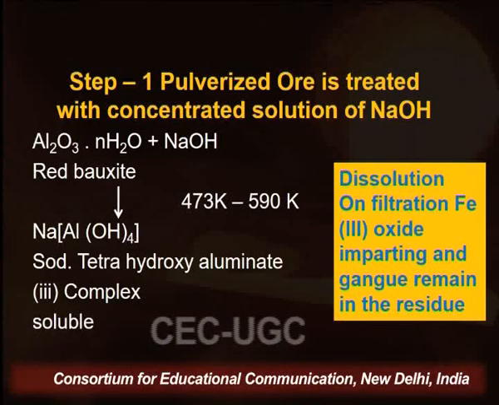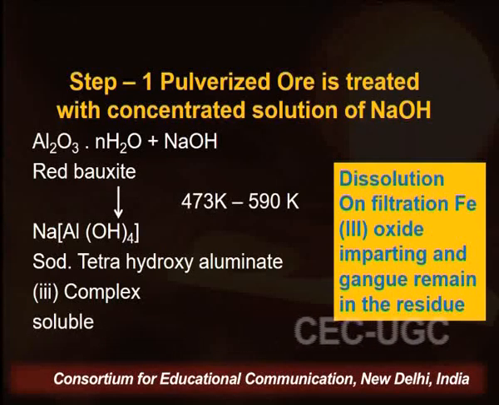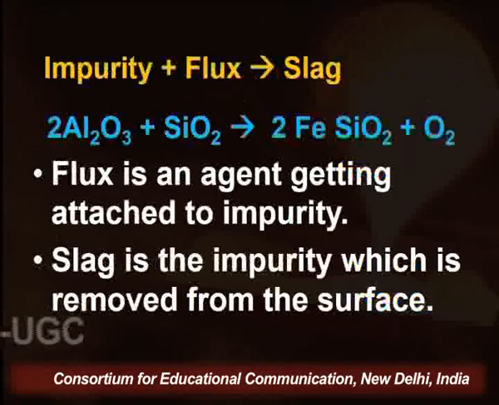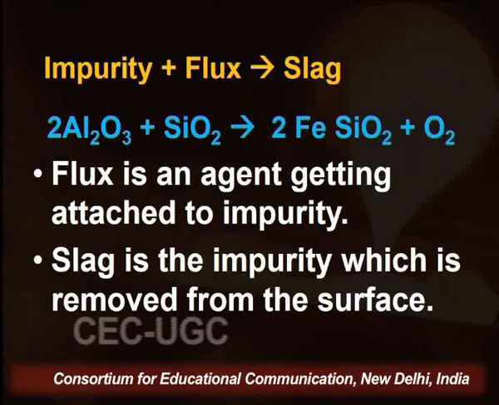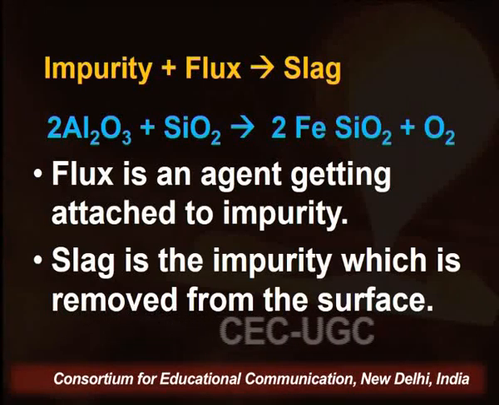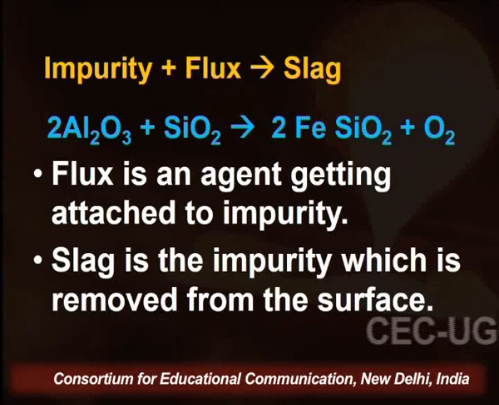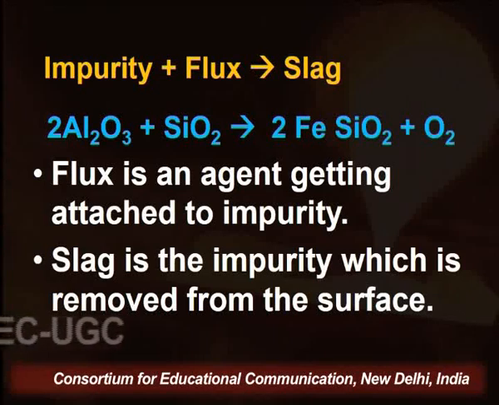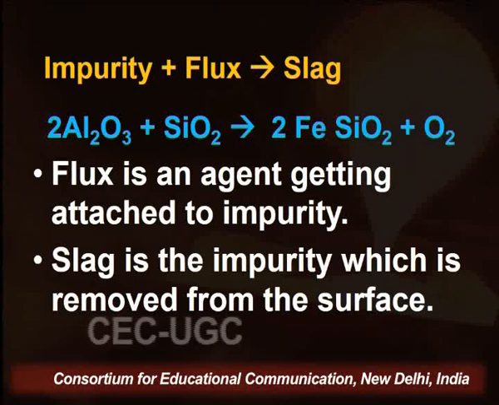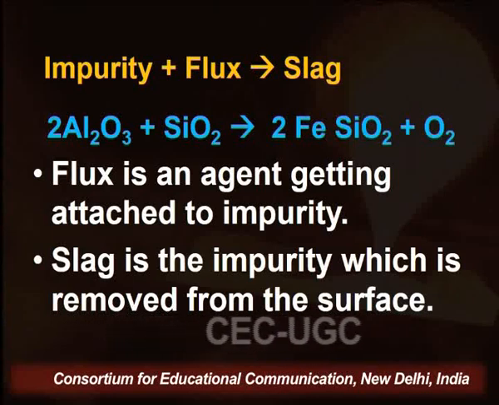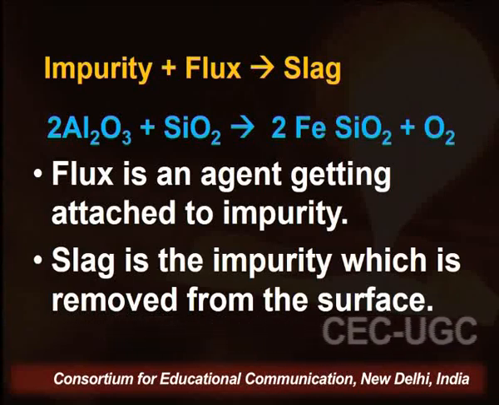So on filtration, iron(III) oxide impurity and gangue remain in the residue. Now the impurity which contains iron, when treated with flux, we get a slag. So here is the reaction: FeAl2O3 plus SiO2, we get FeSiO3, which is a slag. Now what is a flux?